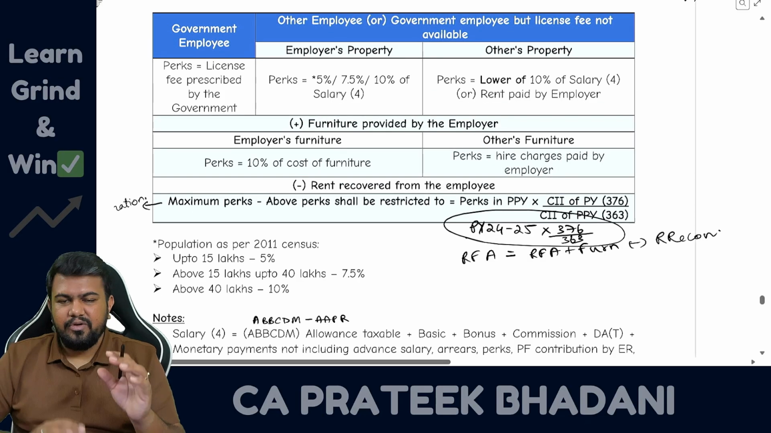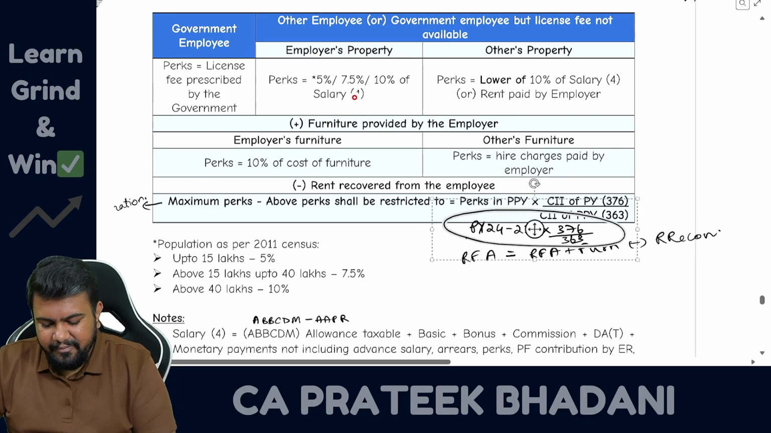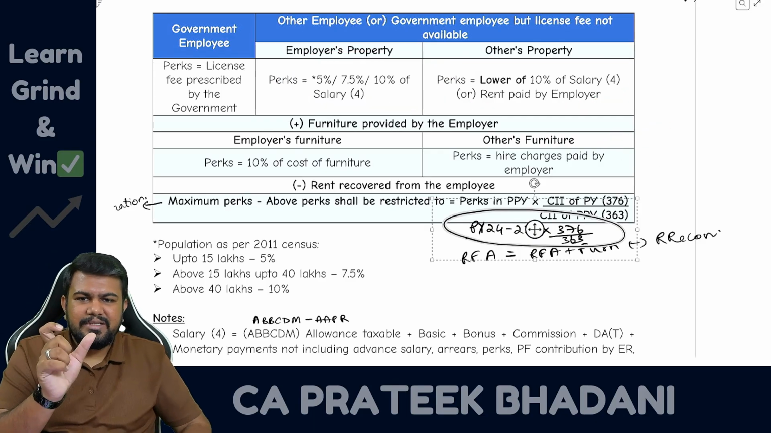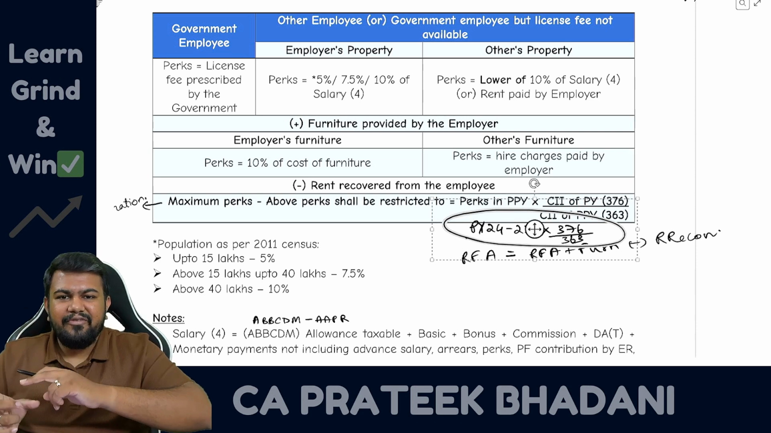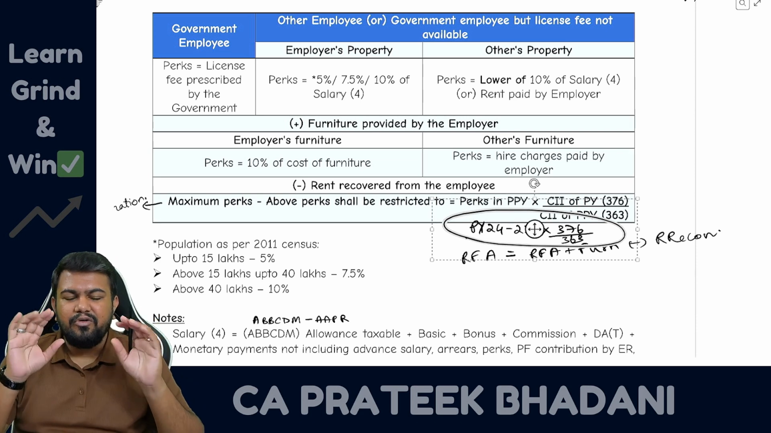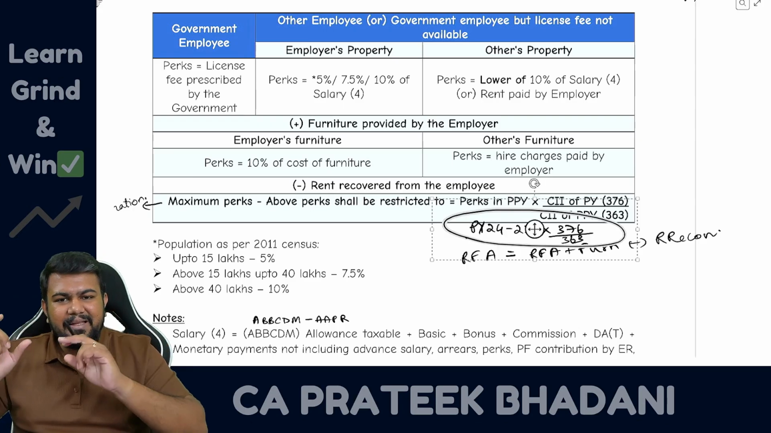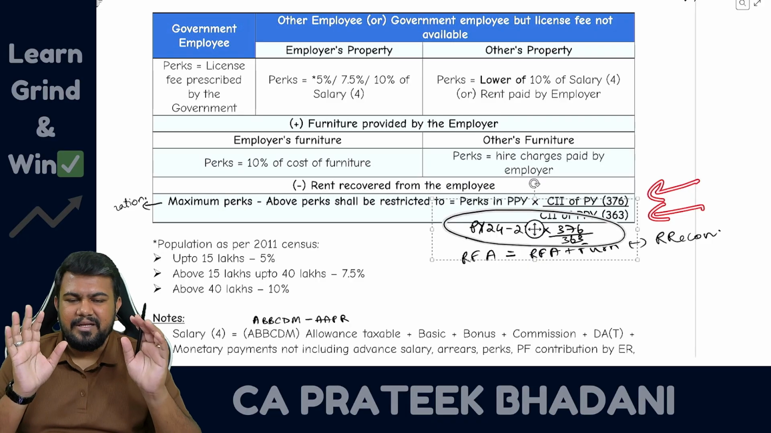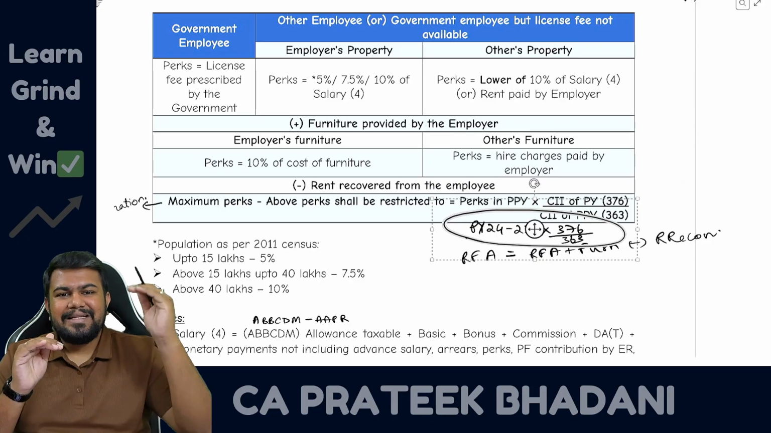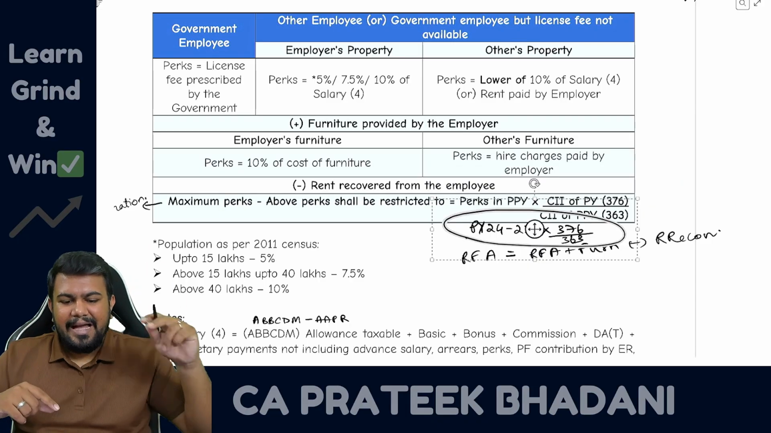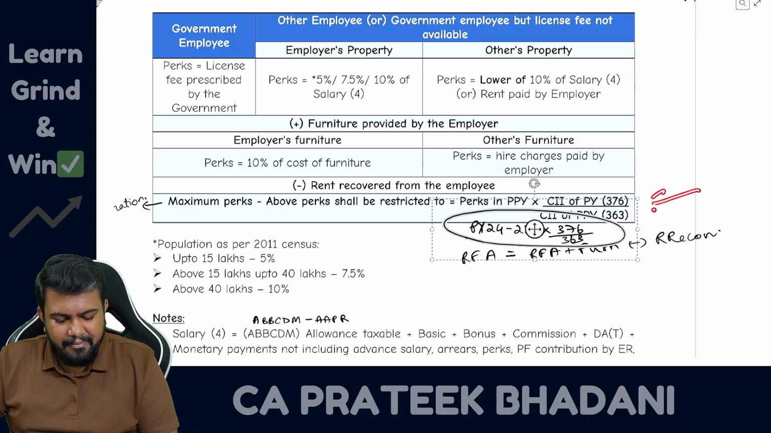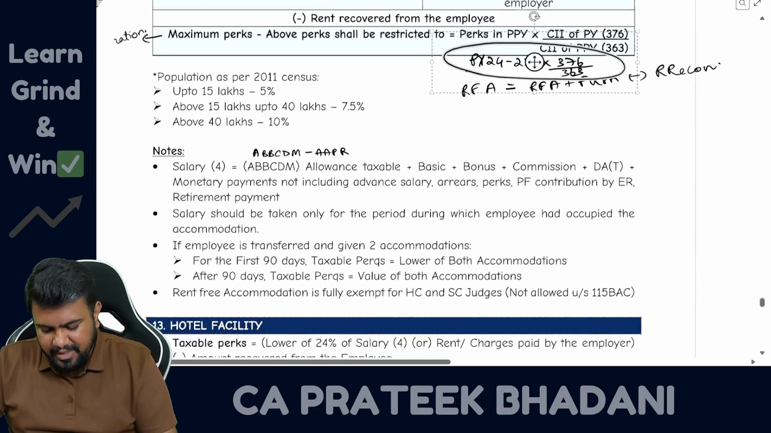So once again I am telling you how to find out RFA. First find out the perk value of the property, then add the perk value of furniture, then reduce the rent recovered from the employee. Whatever value is there, compare it with the inflated value of the preceding previous year. How to find that inflated value? Take the preceding previous year value multiplied by 376 divided by 363. So you will get the value. This is the maximum perks during the previous year. If the calculated perks is more than the maximum perks, then restrict the perks amount to the maximum value. So like this you have to do the calculation.